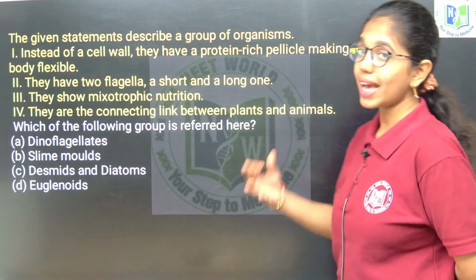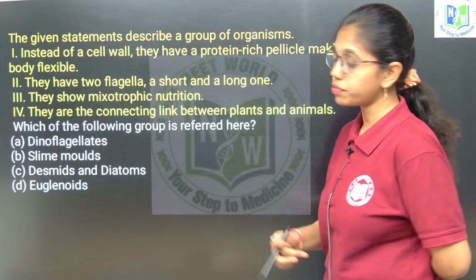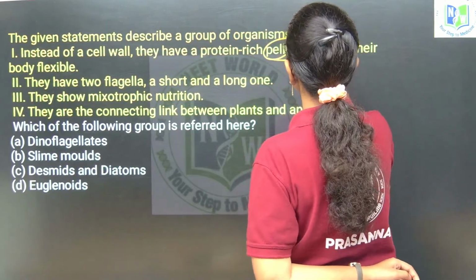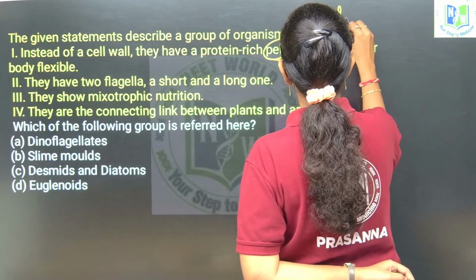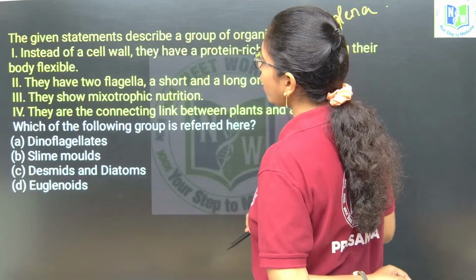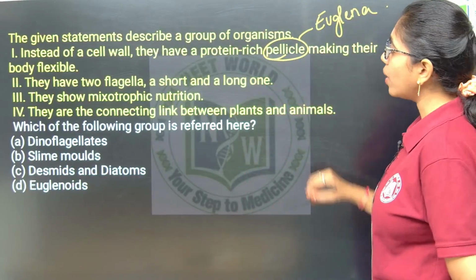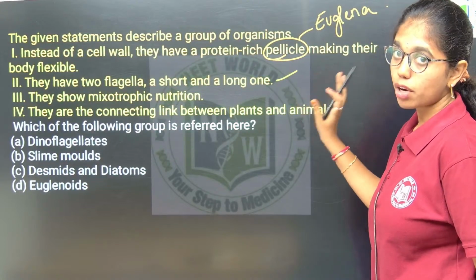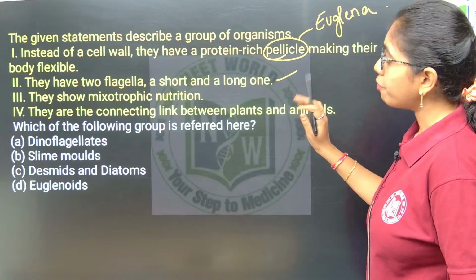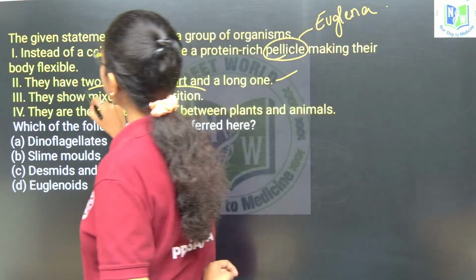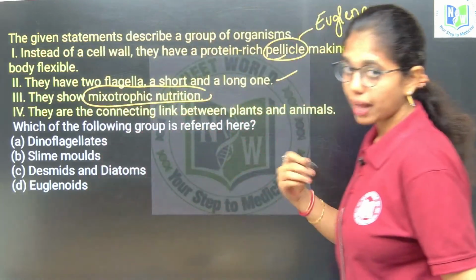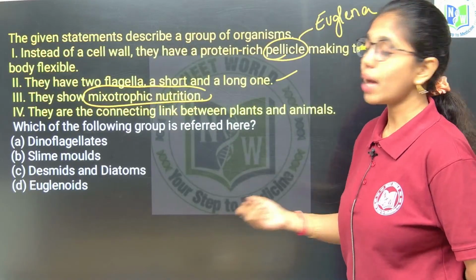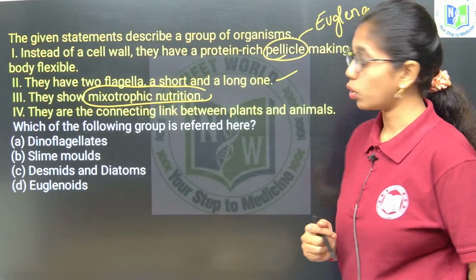Which organisms have this? Definitely Euglena. They have two flagella, one short and one long. Yes, they have a stichonematic flagellum. They have mixotrophic nutrition. In the presence of sunlight, they are autotrophic; in the absence of sunlight, they act as saprophytes.